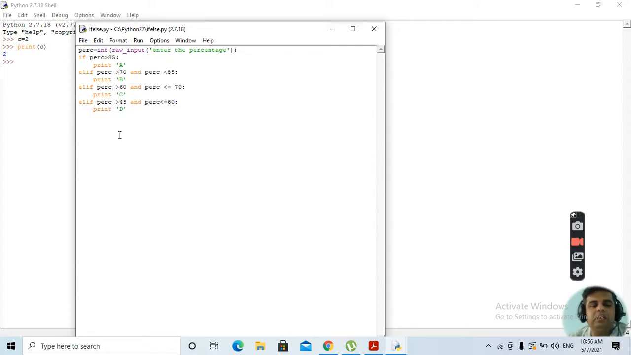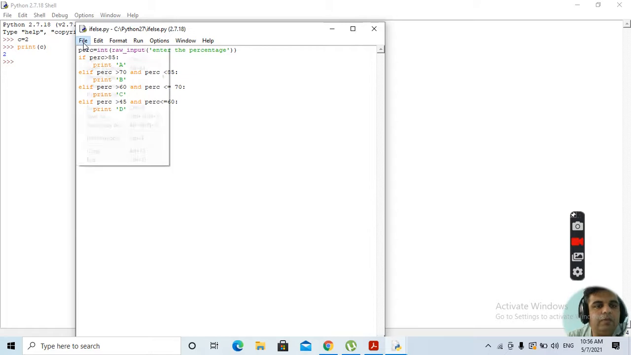ठीक है, most of the Python compilers will be automatically doing the indentation, but whenever you are compiling the program, that thing needs to be kept in mind, that indentation rules should be properly followed. If the rules are not properly followed, then it will result in an error.